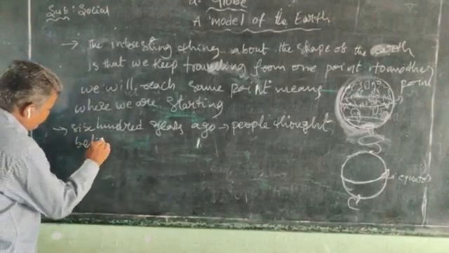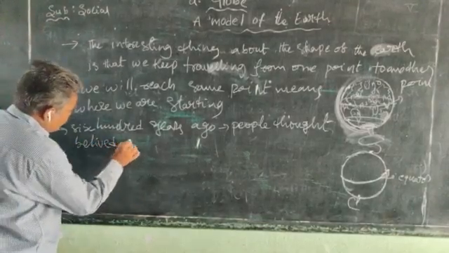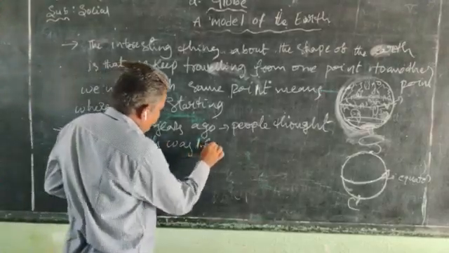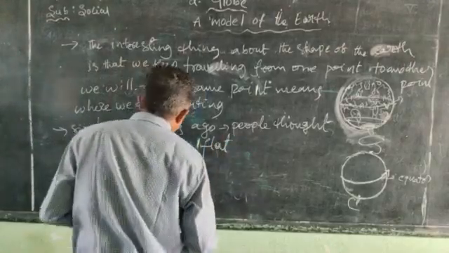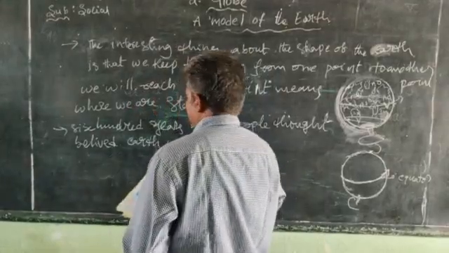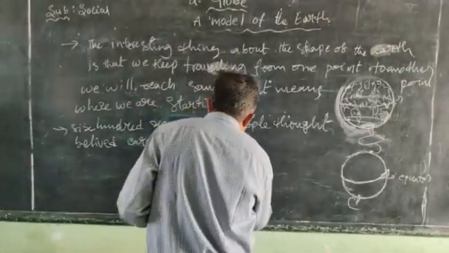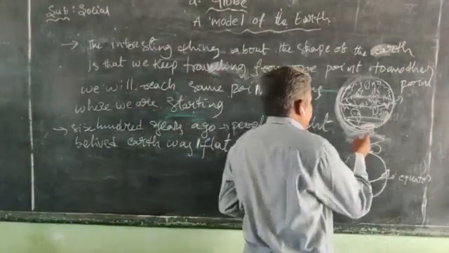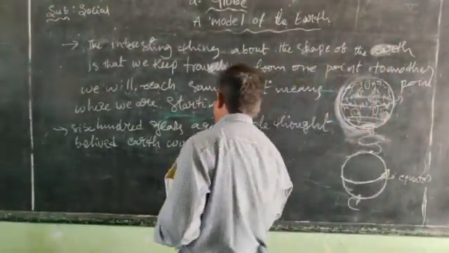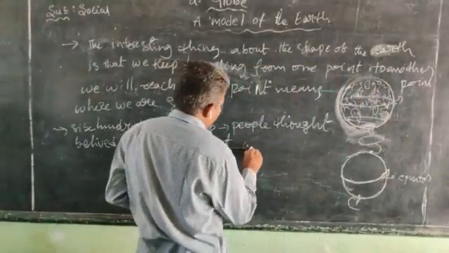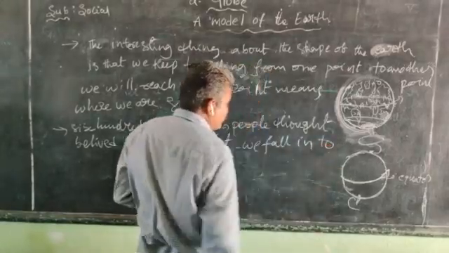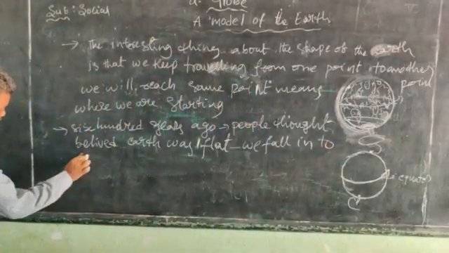They believed that when we travel on the surface of the earth, we would fall into the sky.